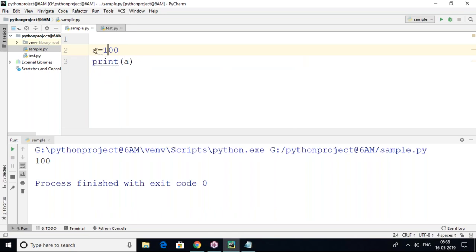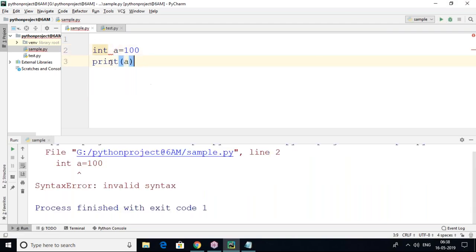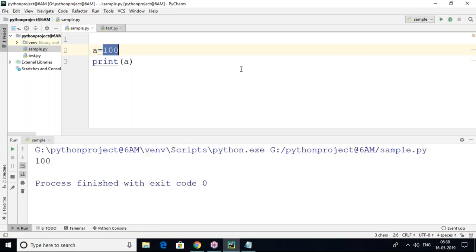In Python, while declaring a variable, you need not specify any data type. It won't work out if you do, you can see this. Why? Because Python is a dynamically typed language. So there is no need to declare any data type of the variable; based on your given value, the type will be decided implicitly. Our value is 100, we printed it, but I want to know the type of value, the type of A, the type of variable.